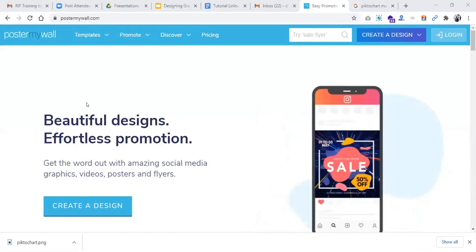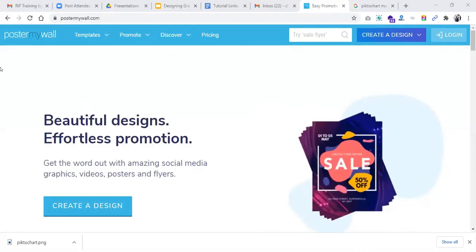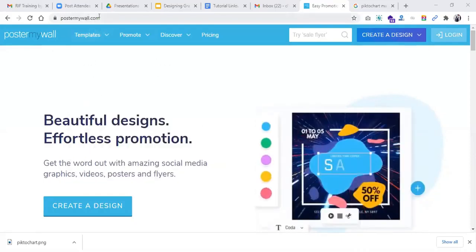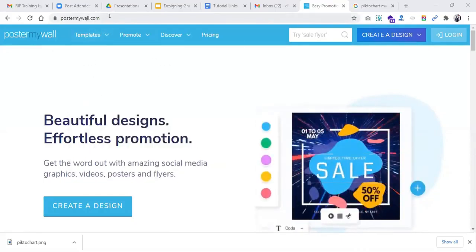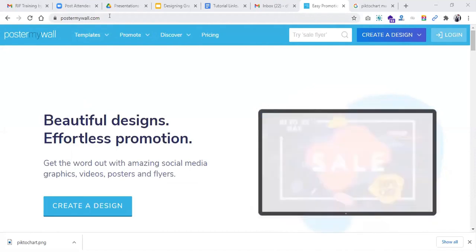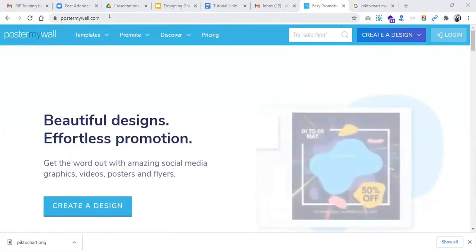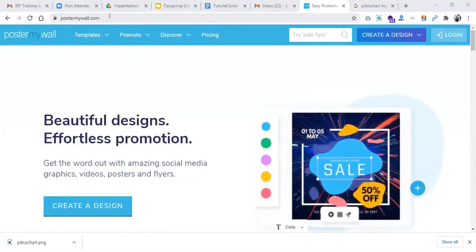It's called PosterMyWall. So to go there, just type in your web address, PosterMyWall.com, and it should load you an interface like this. I'll give it a minute so that you can also load it on your computer, hoping that you've split screen so that you're able to practice as we go along together.